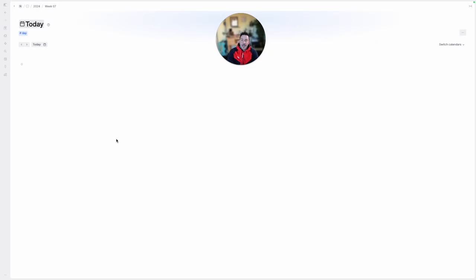When you first open Tana as a new user, you're likely to see something that looks a little bit like this. This is the today page. Tana might refer to it as the today node, but we're just going to call it pages to simplify. And that's the first basic concept of Tana, is that every day gets a page. Every time you open this, you'll have a new page for today.